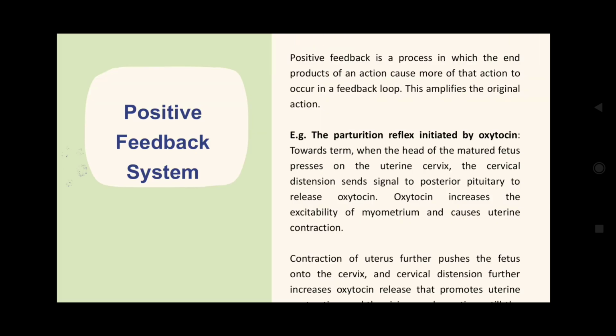Now, the positive feedback system. So, positive feedback system is a process in which the end products of an action cause more of that action to occur in a feedback loop. This amplifies the original action.